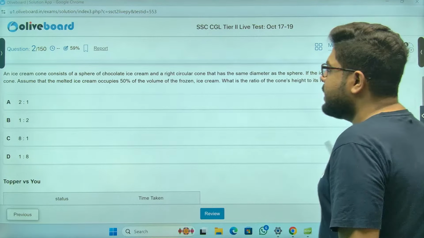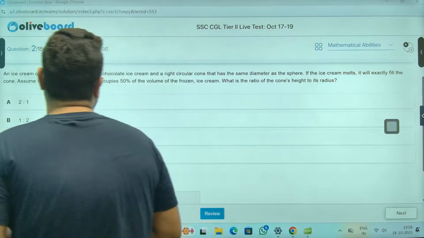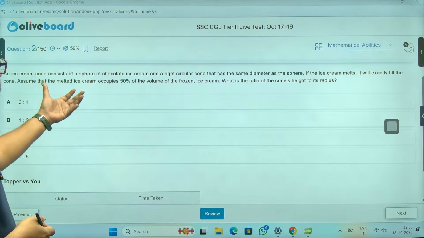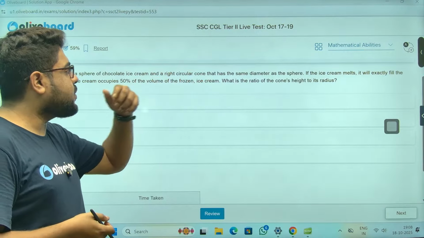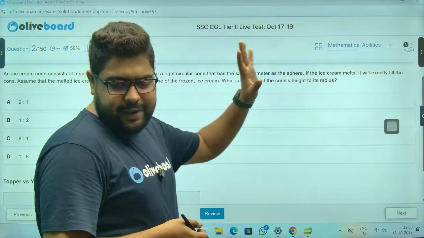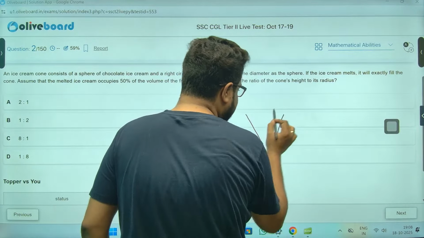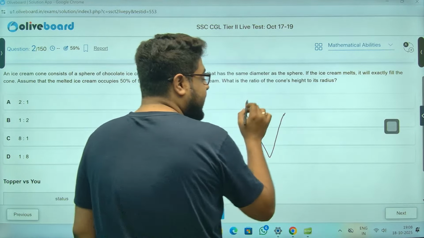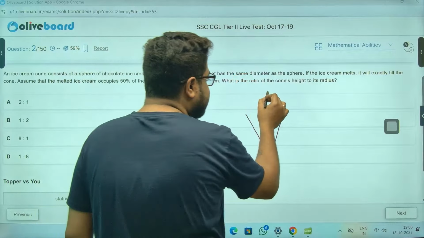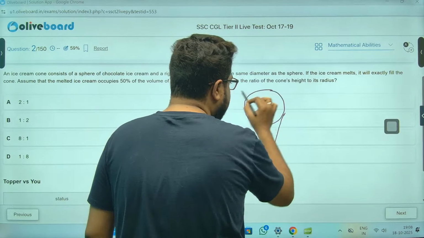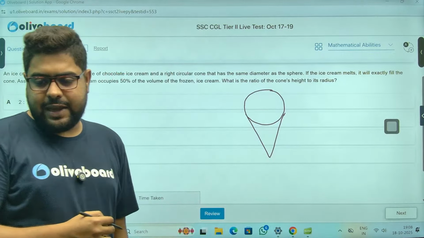Next one. An ice cream cone consists of a sphere of chocolate ice cream and a right circular cone that has the same diameter. So we all know how this looks. This is the cone, but this is not the hemisphere. They are saying the whole sphere is here.